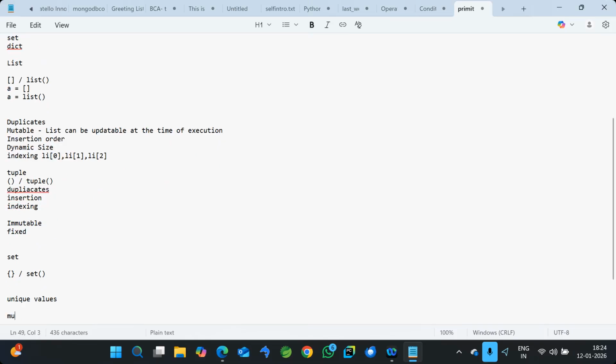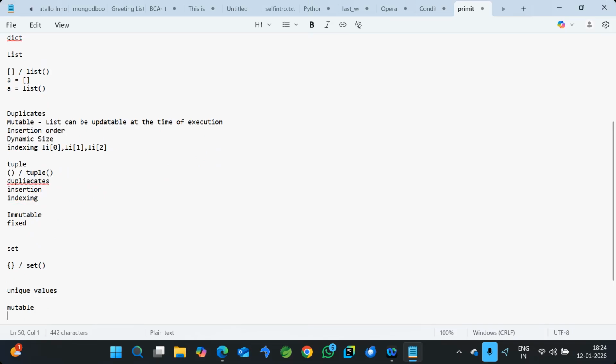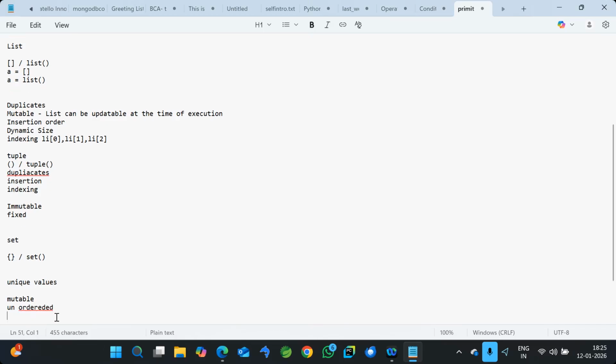For example, it is mutable, so you can edit, delete or insert whatever you want. Second, it is not an ordered collection, it is an unordered collection. Unordered means whatever data we stored in the set may not be retrieved in the same order. It may maintain the data in a different order. And it does not support indexing. Okay, not supports indexing.